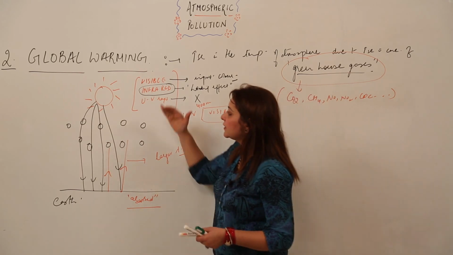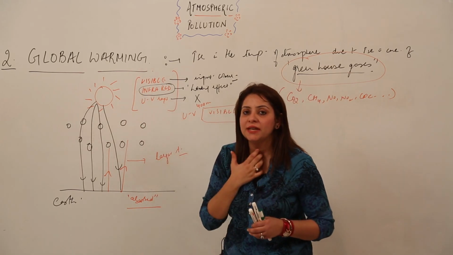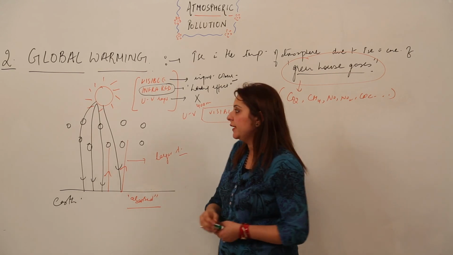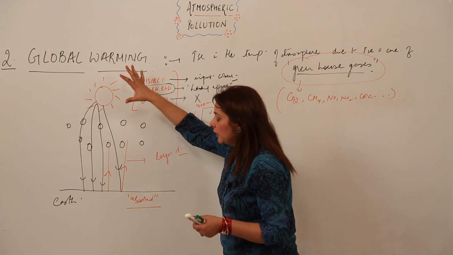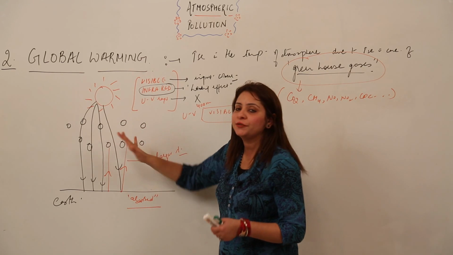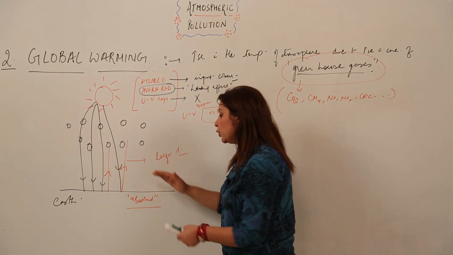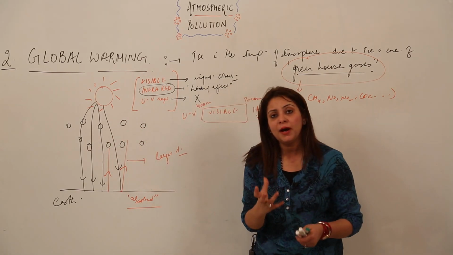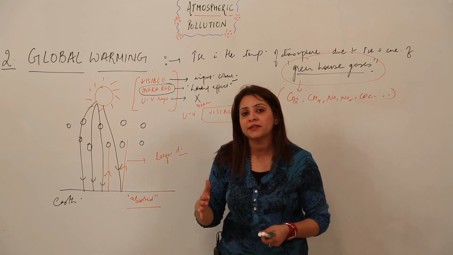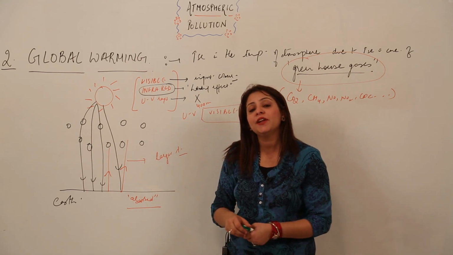So when the infrared rays, with wavelength more than 700 nanometer, are falling on the earth and passing through the atmosphere, they get to pass through it, right? But on striking the earth, a few get absorbed and a few are reflected, and these reflected ones now have a larger wavelength.